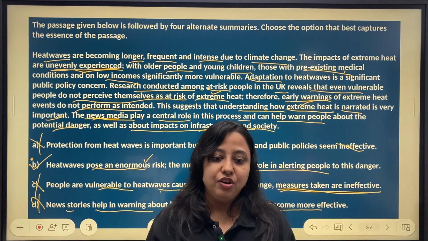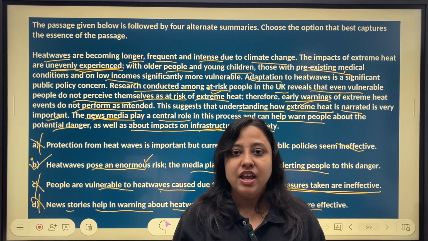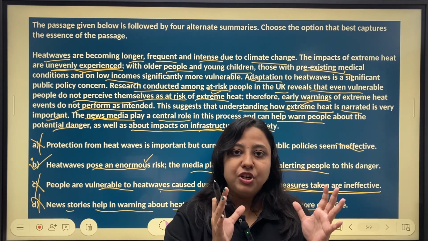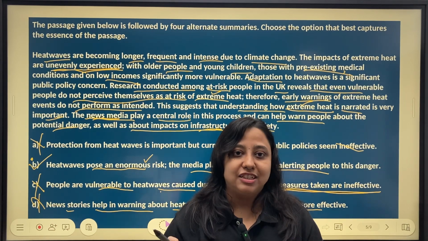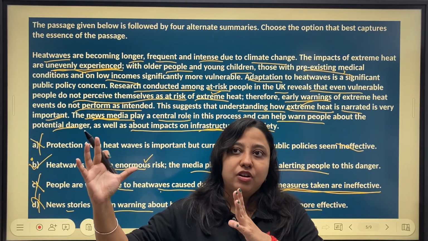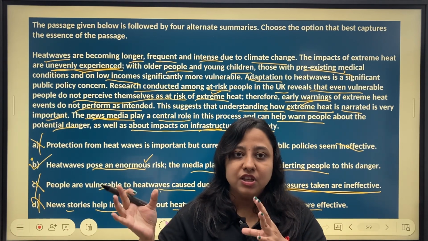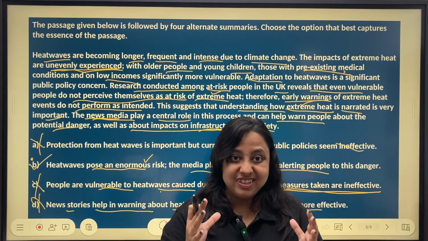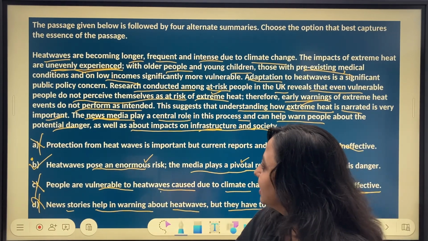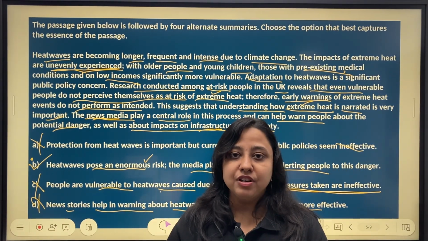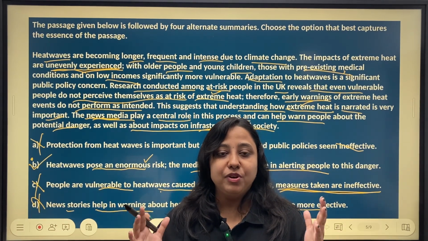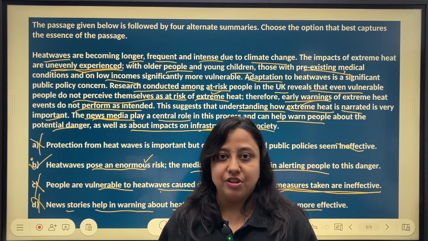So remember, whenever you have to summarize the essence of the passage, it should contain, even if a little bit of information, the important aspects of the passage. There are options which just capture one of the subtopics or one of the important themes, they miss out on the others, so those options stand rejected. So this is how we've come to the correct answer choice. I hope you've understood this question, and congratulations to people who got it correct when they tried it on their own. For people who did not, I hope you understood the logic with this question.